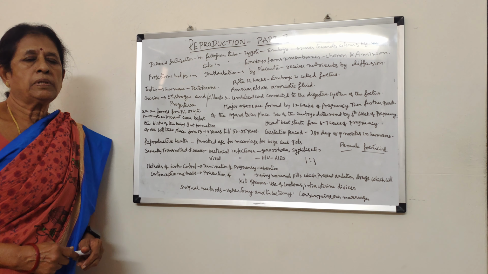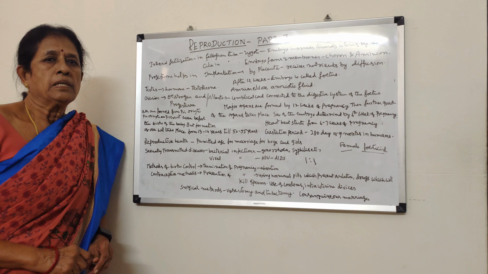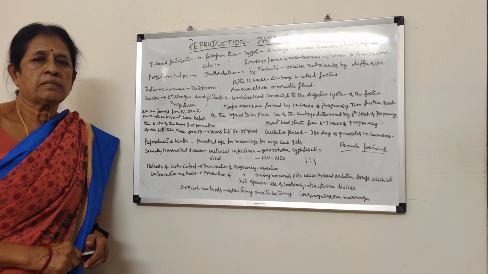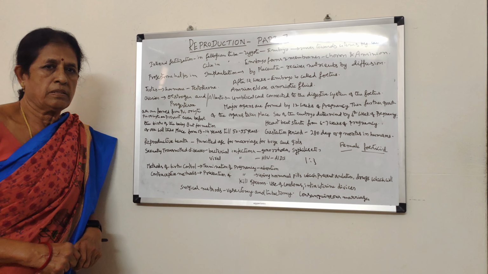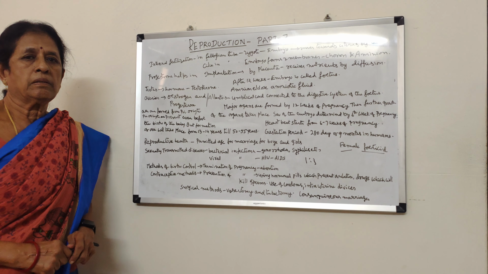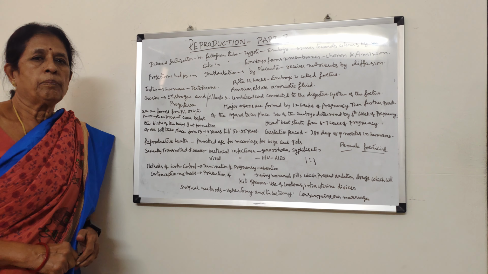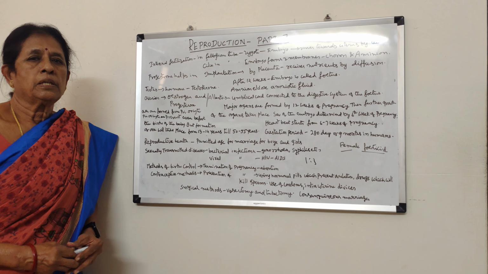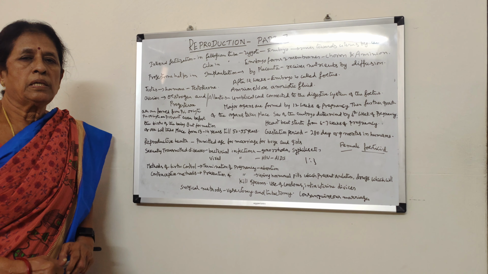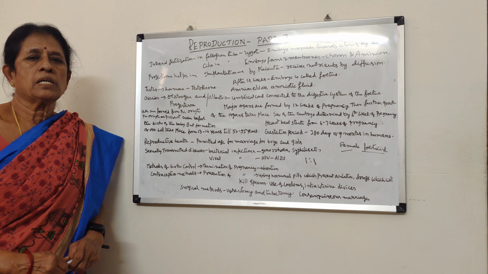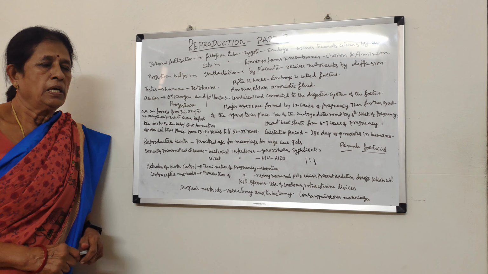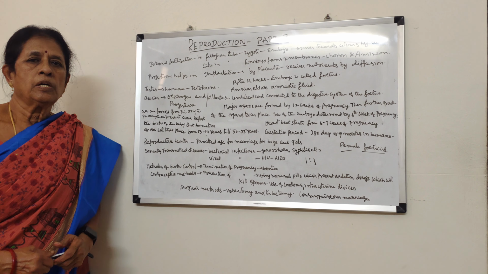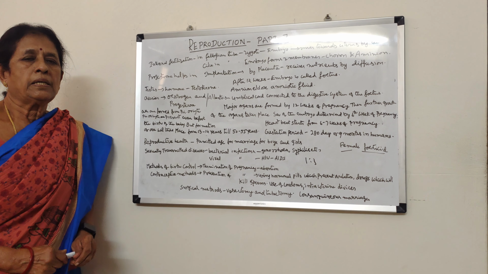So a pair of testes are present in sacs which are called scrotal sacs, which are the external sacs present under the penis. These testes mainly help in the production of sperms, which are male reproductive units, and they also produce a hormone which is called testosterone. Testosterone stimulates the production of sperms, and we have seen the structure of sperms. Also, the lifespan of sperms is 2 to 3 days.